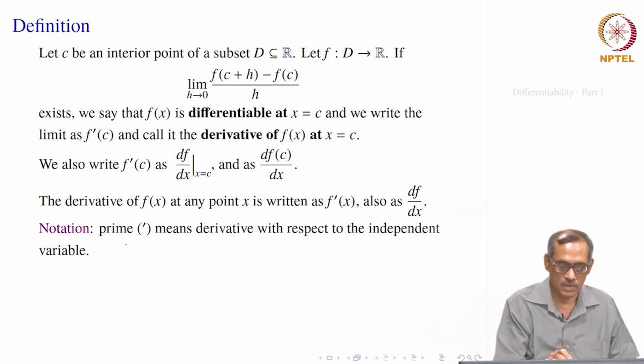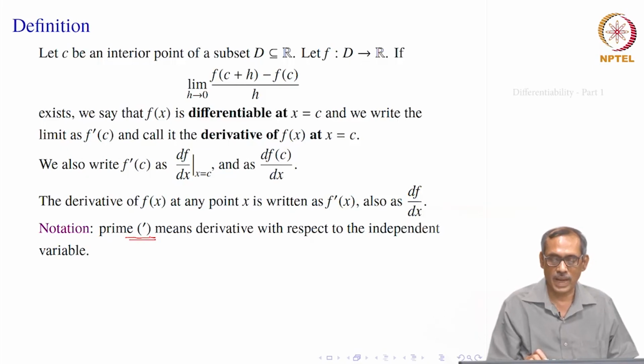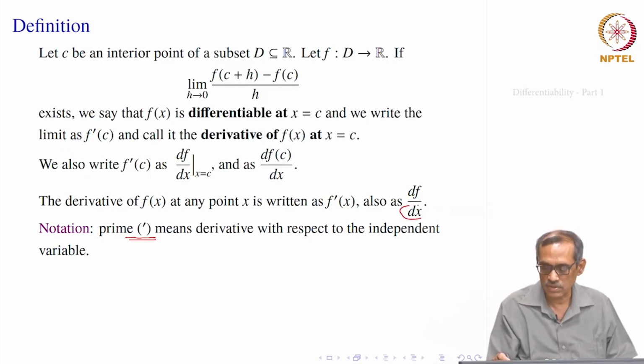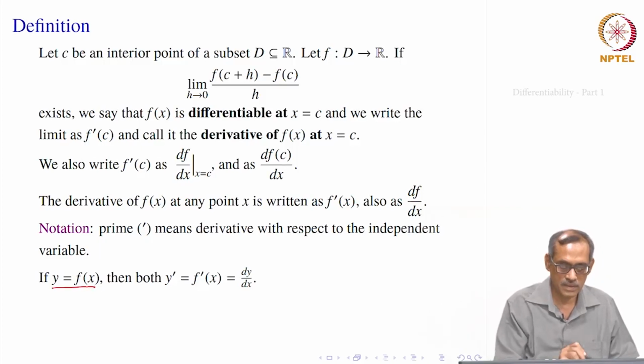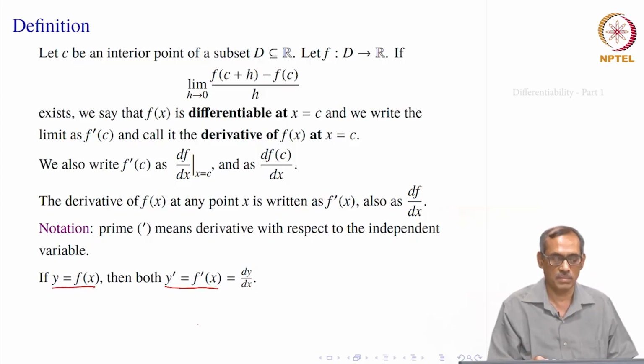Here we should be a bit careful about this prime notation. Prime means it is df by dx. Why? x is the independent variable of f, that is why you write dx here, and that is what prime means. So, suppose y is a function of x, then we would write y prime or f prime x, which we write as dy by dx.